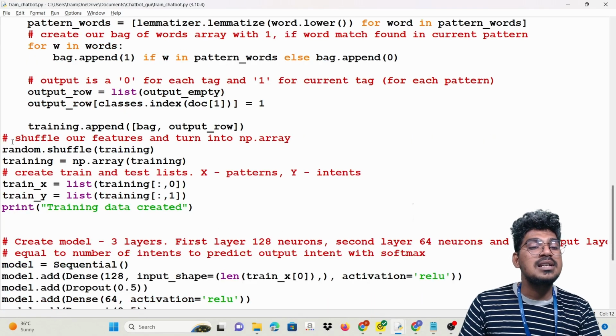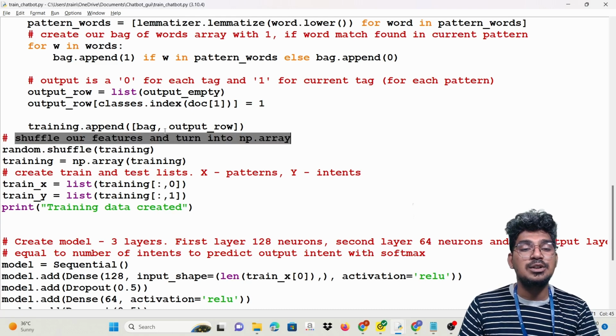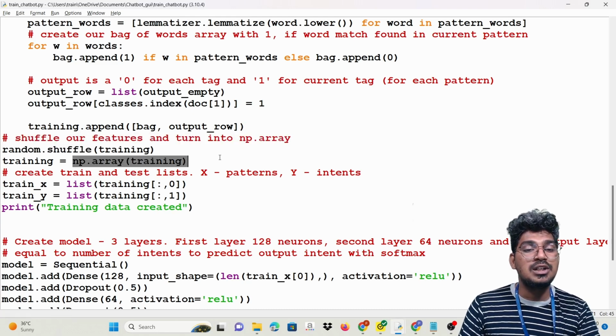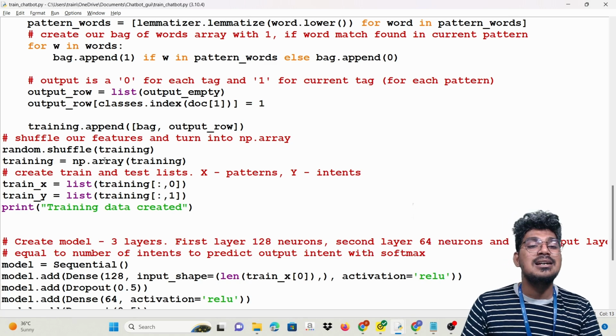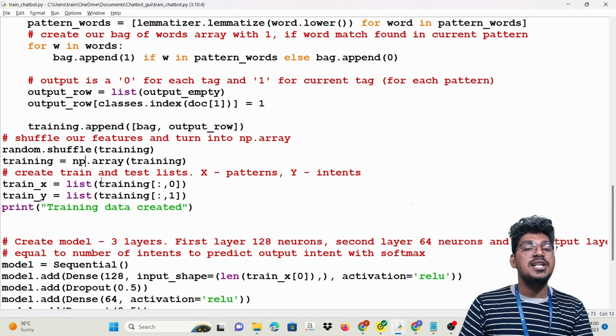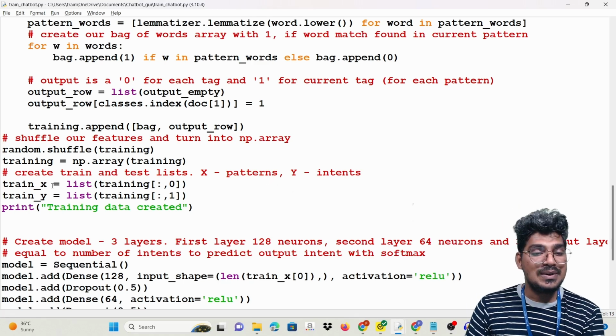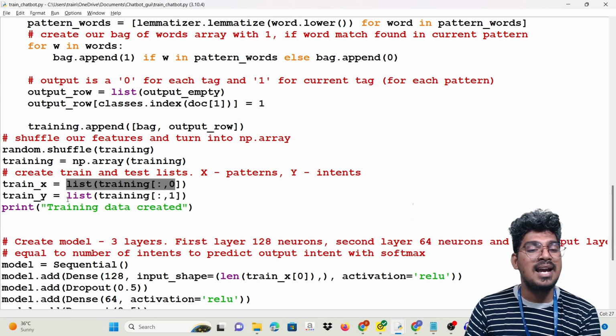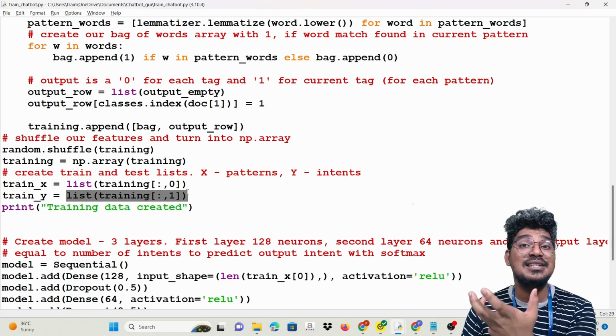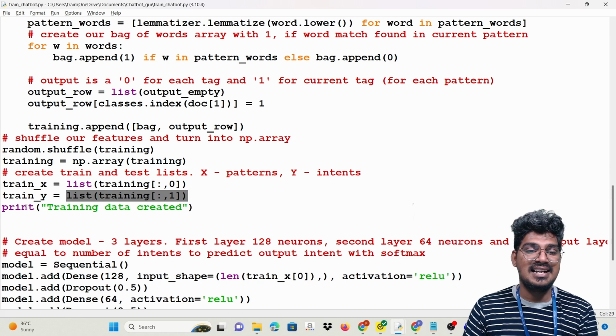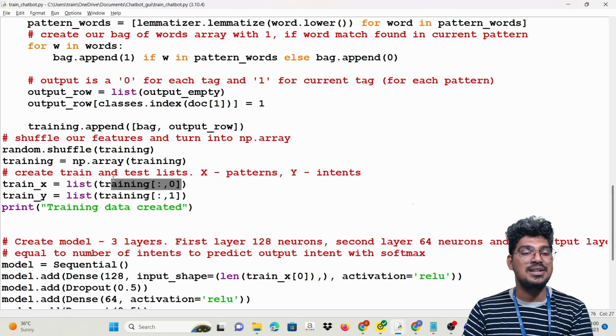Now shuffle the features and turn them into an NP array. So you have to convert into an NP array, that means NumPy arrays. With the help of np.array, converting to the array format will help us work in a smoother way. That is the reason for np.array of training data. Now we need to create the training and testing lists, X pattern and also the Y test. So train_x and train_y. The list of index zero is the training data, and the list of index one, which is actually the classes, is the testing data. This is actually the output, and this is actually the input here.